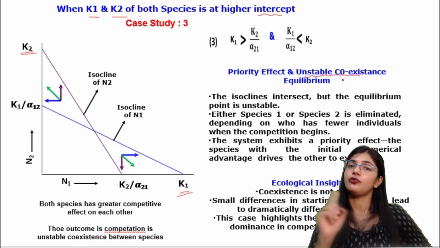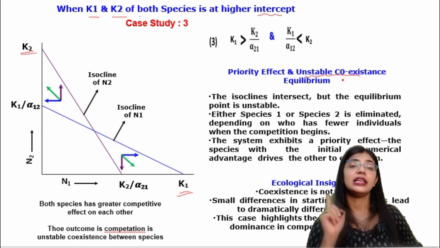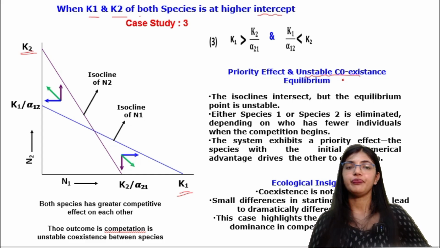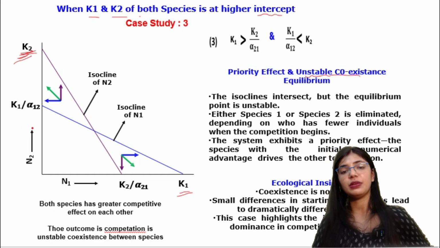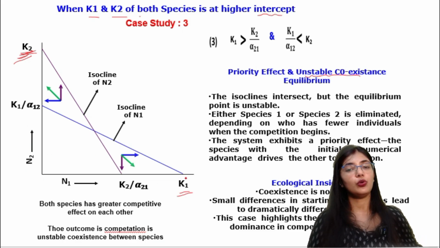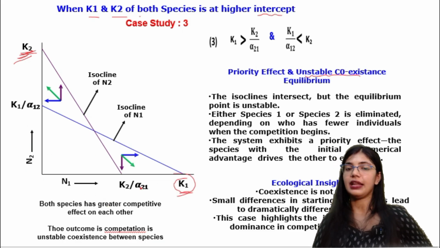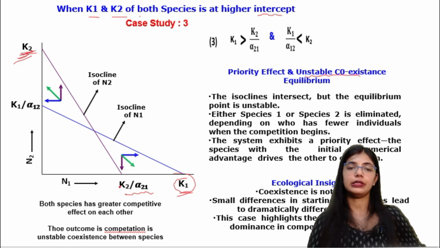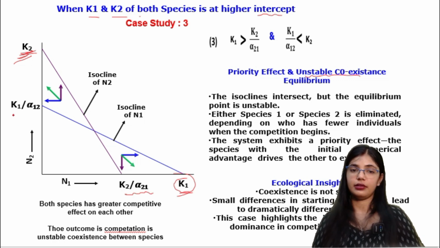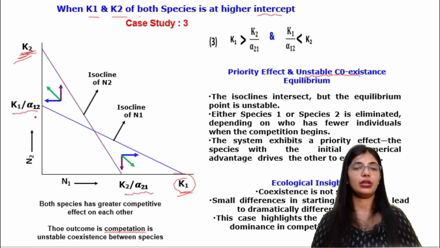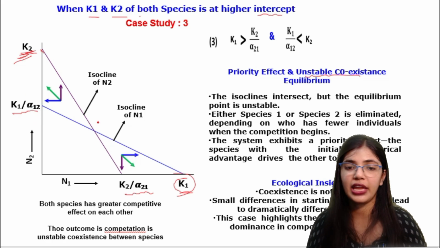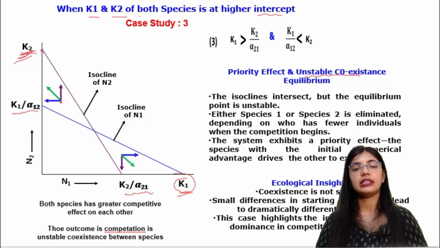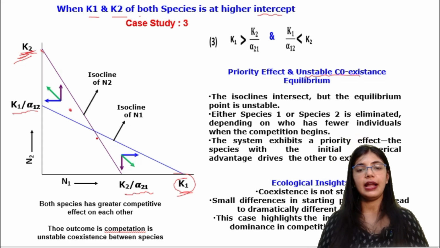If one is high and one is low, there will be stable coexistence. Here you can see the K2 which is present is high in this case, and it is for species 2, and in species 1 also this K1 is high, and the K2 alpha 1 2 is lower. Here on the y-axis K1 alpha 1 2 is lower. So here we have to join K2 with K2 and K1 with K1. So let us give a point over here and here.